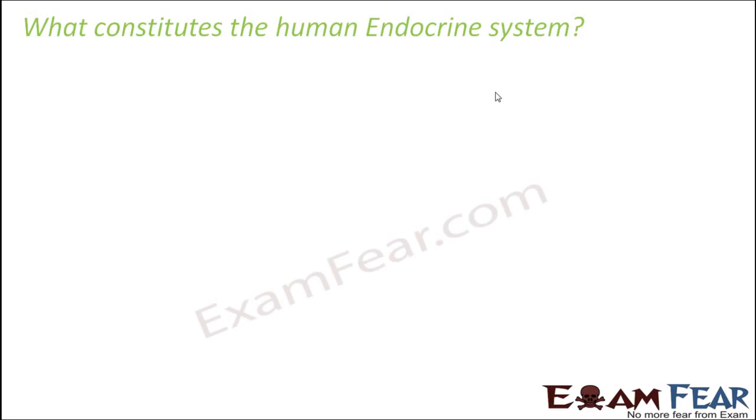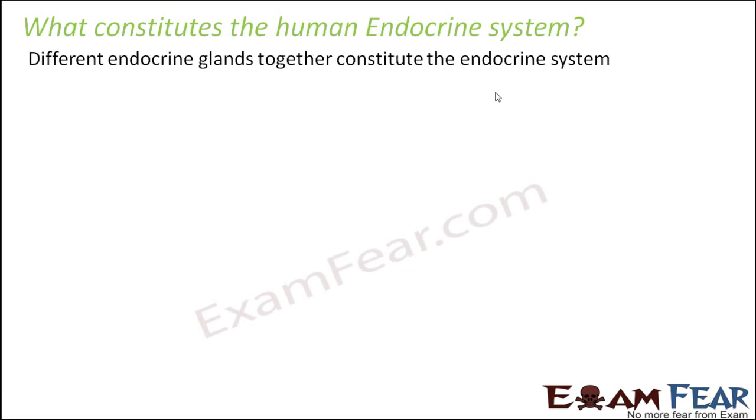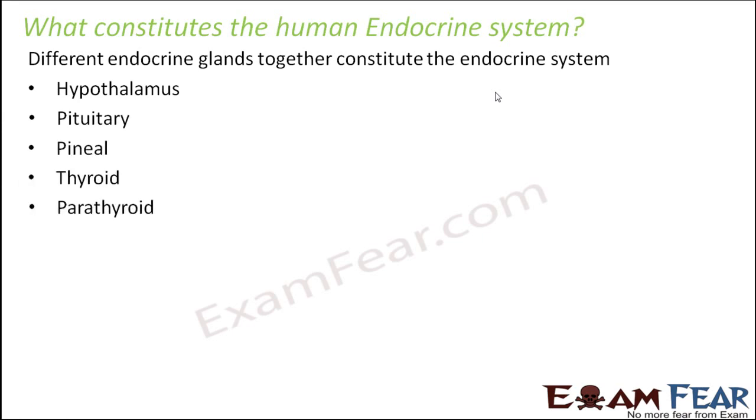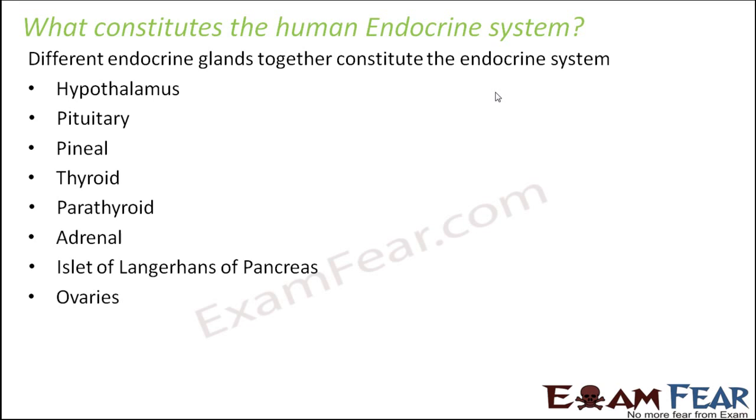Now let us see what constitutes the endocrine system. What all different glands and hormone producing tissues are included in the human endocrine system? Different endocrine glands together constitute the endocrine system. Some of the important ones are the hypothalamus, pituitary, pineal, thyroid, parathyroid, adrenal, islets of Langerhans of the pancreas, ovaries, and testes. So these are the important endocrine glands.